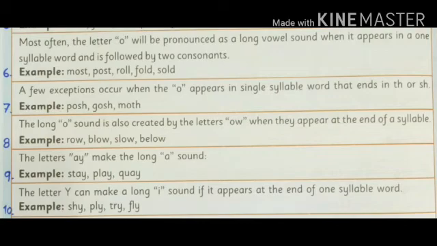Long O sound is also created by the letters O, W when they appear at the end of a syllable. Same, examples are row, blow, slow, below. The letters AY also make a long vowel sound A, same as stay, play. AY are making the sound of A. We have already discussed that the letter Y can make a long I sound if it appears at the end of a one syllable word, same as sky, fly, shy, try.